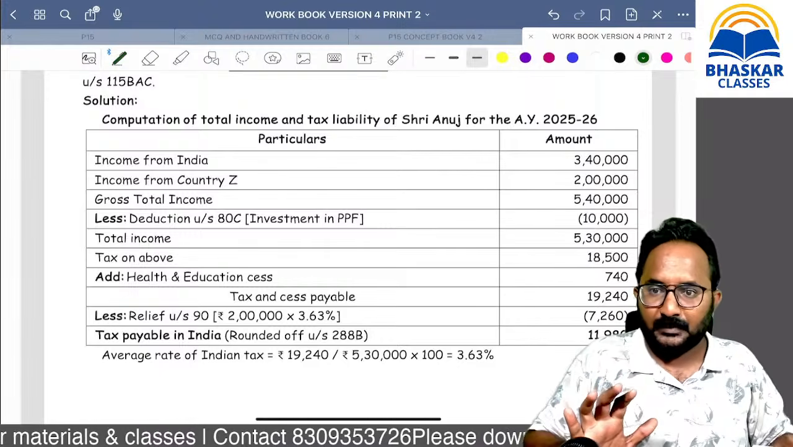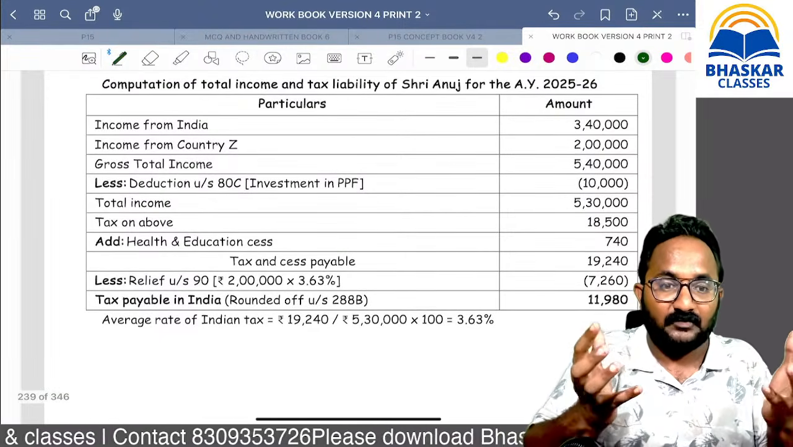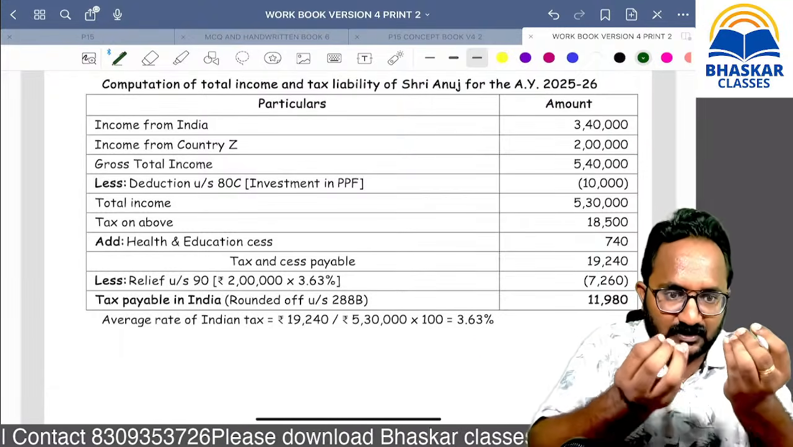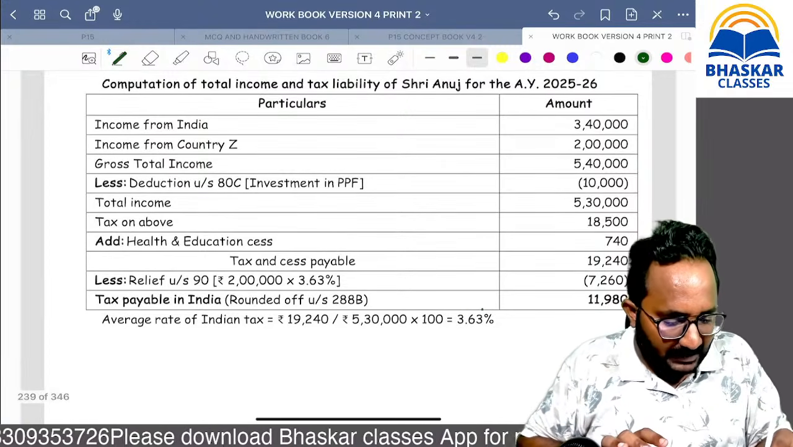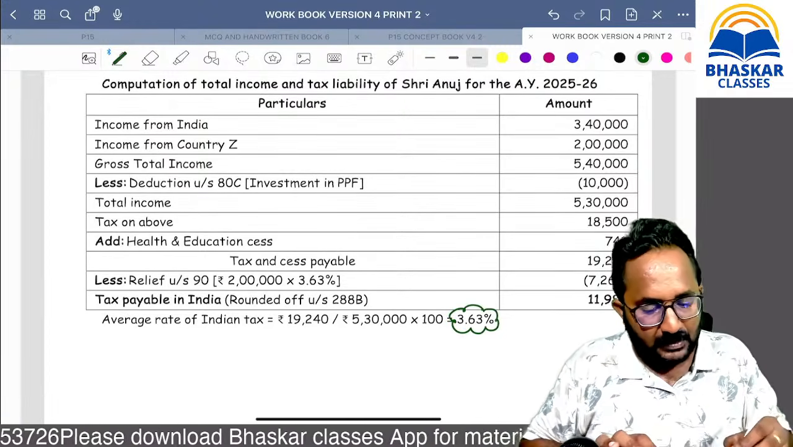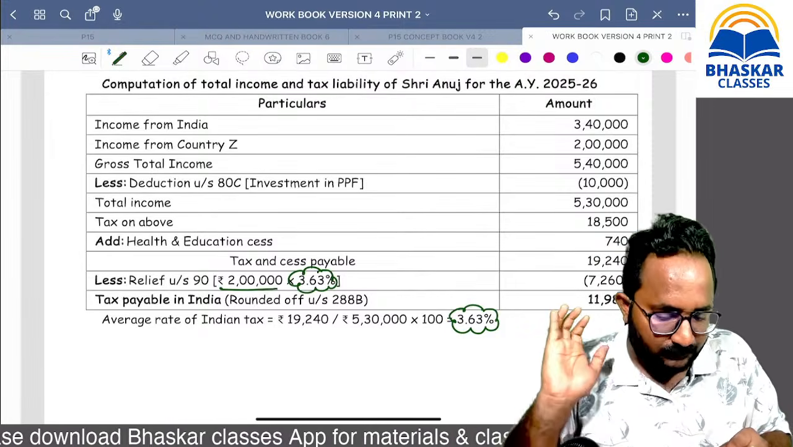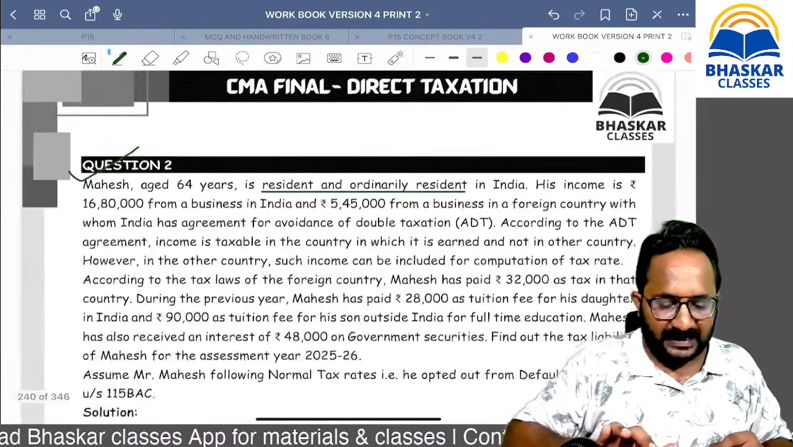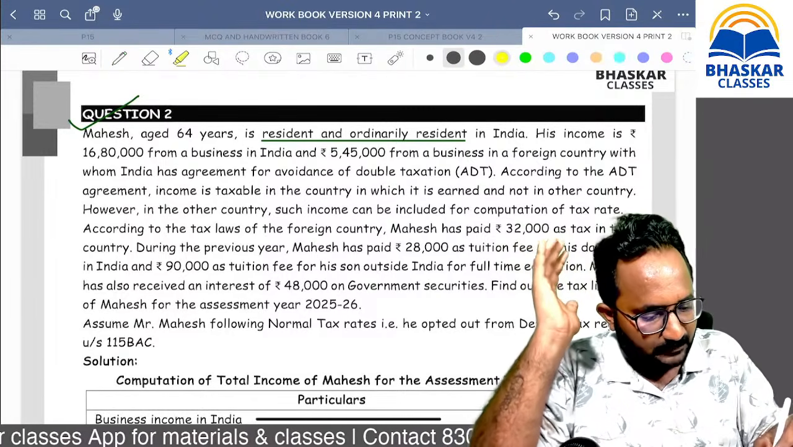But remember, many students are asking, sir, why are you not considering the lower of the Indian average tax rate and the foreign tax rate? It is an exemption with progression. We are increasing the rate. So what is the rate we got? 3.63. With that rate only we are providing the relief on foreign income. Are you clear? Now, for the second question, you will get the same lines.